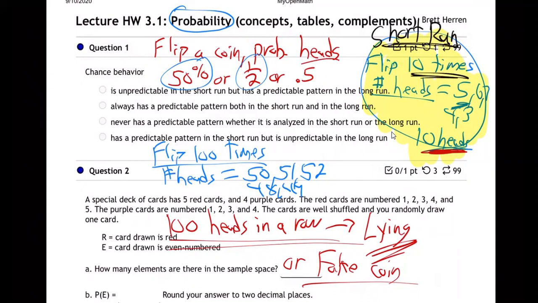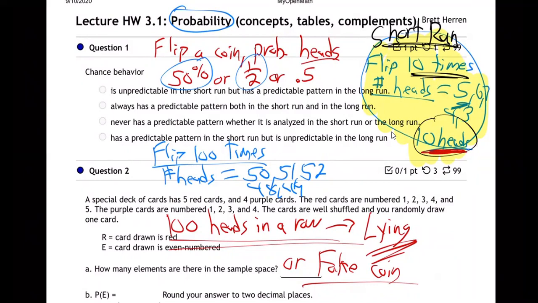I mean, you could get 10 in a row. You'd have to be pretty lucky. You'd have to do it a lot of times, but it's possible. You could get 10 heads in a row. It's definitely possible. If you're interested in probability, the odds are 1 in 1,024. So if you did it 1,000 times, you flip 10 coins, you would eventually get 10 heads in a row.